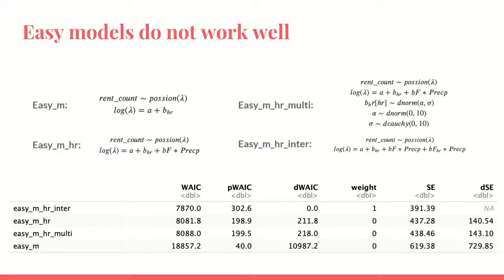At the very beginning, we tried some naive linear models with dummy variables and precipitation, and added some interaction between them. We tested by the information criterion WAIC, and see the interaction model works, but the multi-level model makes no difference.